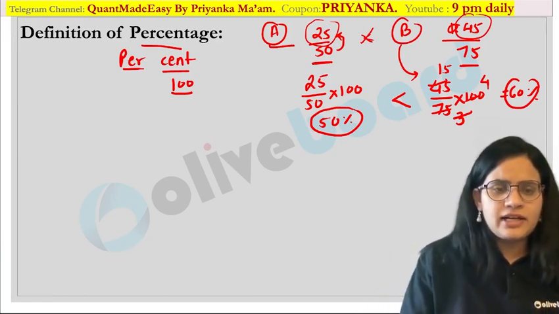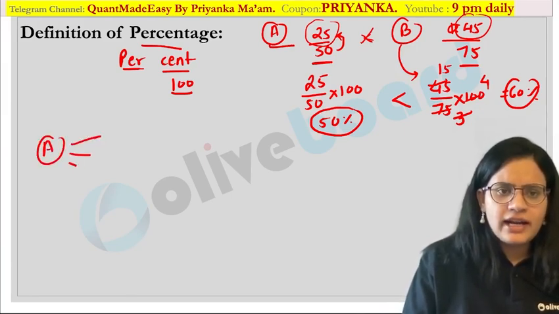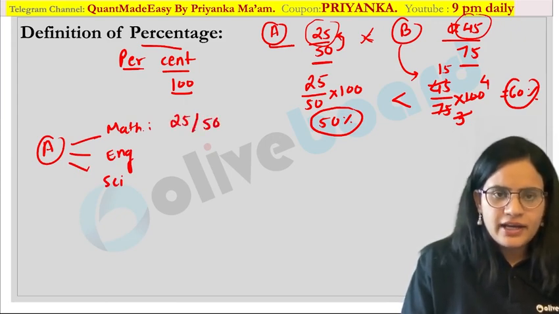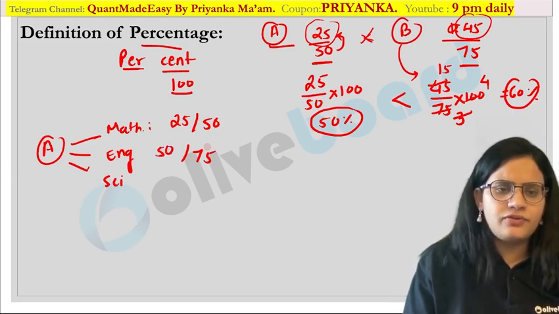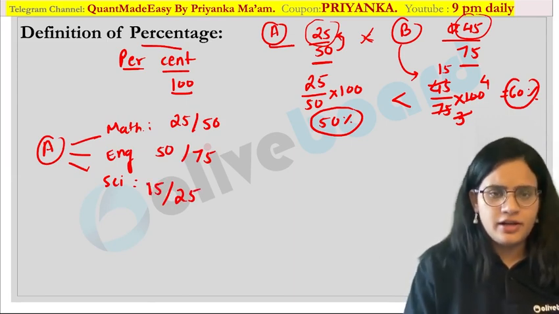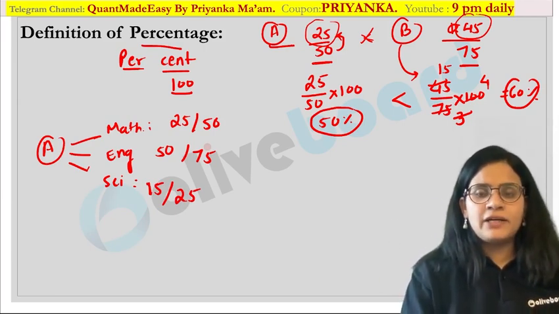For example, suppose there is student A, and there are 3 subjects: maths, English and science. Suppose he has scored 25 out of 50 marks in maths. In English, out of 75 he has scored 50 marks, and in science, out of 25, he has scored 15 marks. Are you getting it? Now if I ask you what is the total percentage obtained by the student.